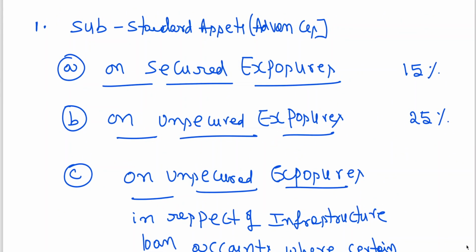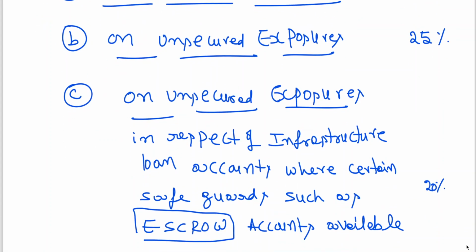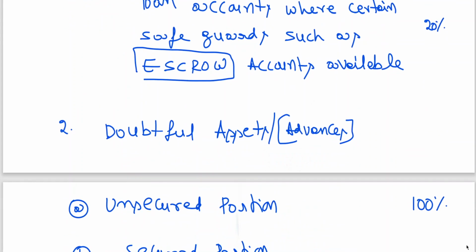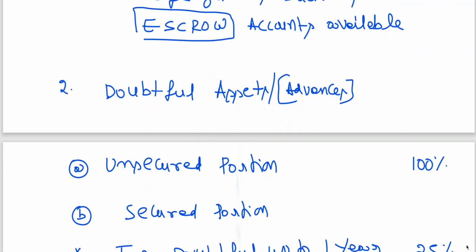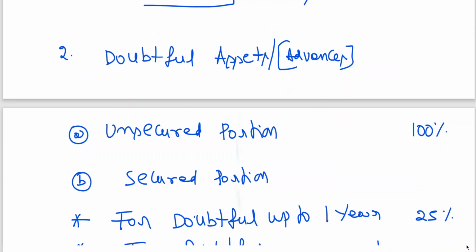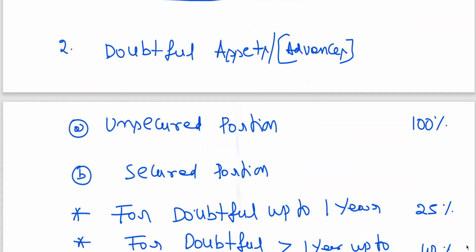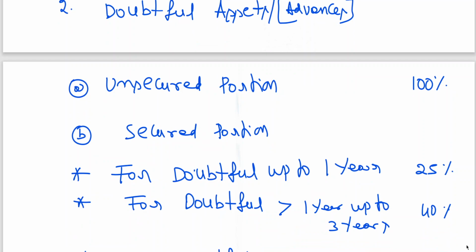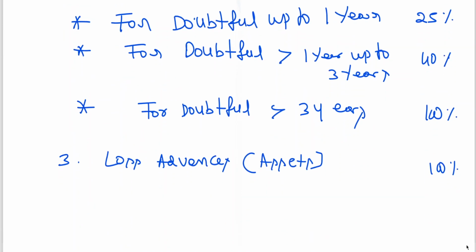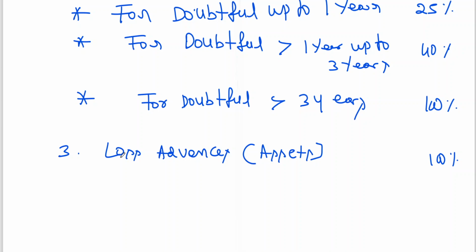On secured exposures, substandard 15%, unsecured exposures 25%. On unsecured exposures in infrastructure where you have an escrow account, it is 20%. Doubtful assets, advances, unsecured portion 100%. For doubtful advances, secured portion up to 1 year, 25%. More than 1 year, up to 3 years, 40%. Doubtful for more than 3 years is 100%. Loss assets 100%. Clear? 100% clear.